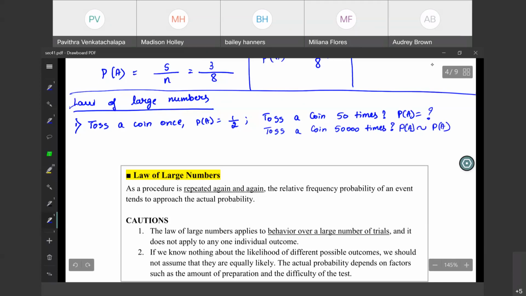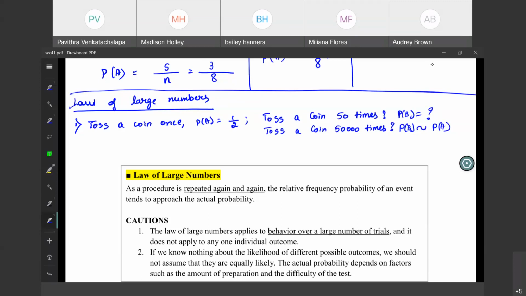Let me take this as A. So the probability of event B is very close to the probability of A. So they are saying that even if I toss a coin 50,000 times, the probability will be half. That is the law of large numbers.